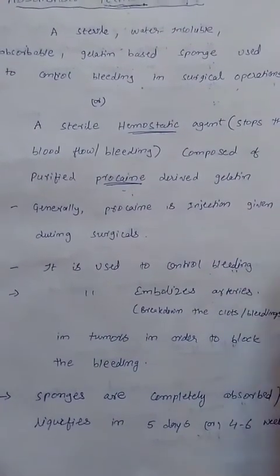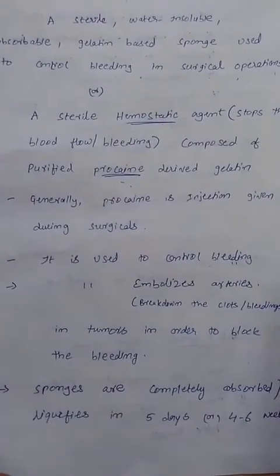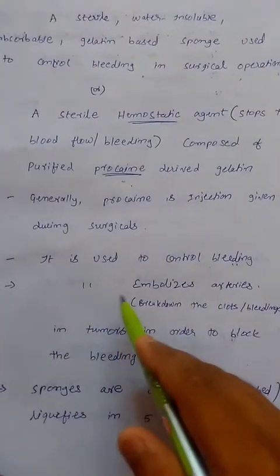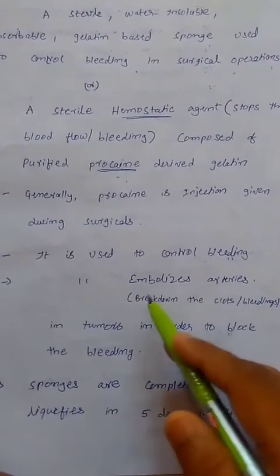Controlling bleeding means stopping the loss of blood, and it may be used to embolize the arteries.